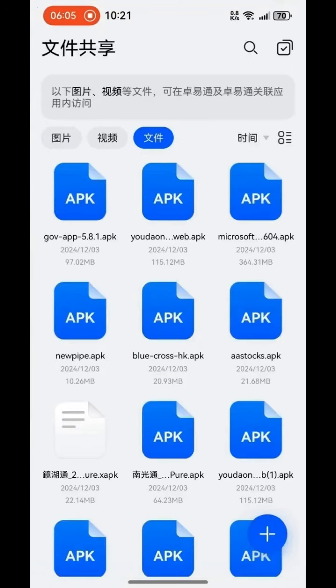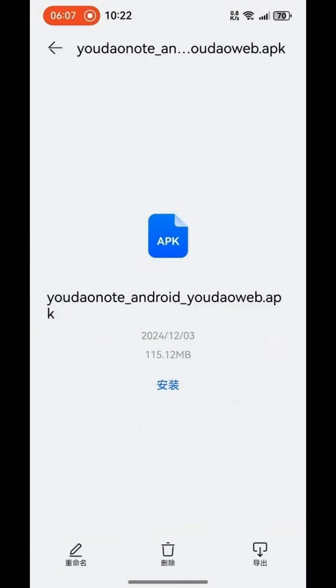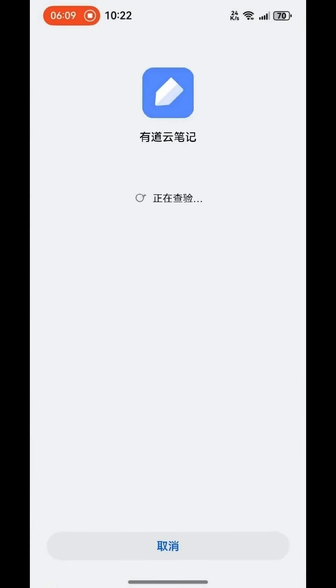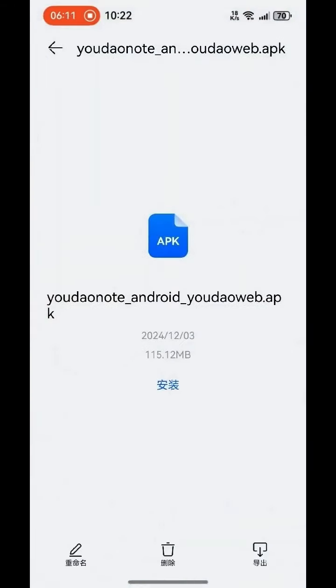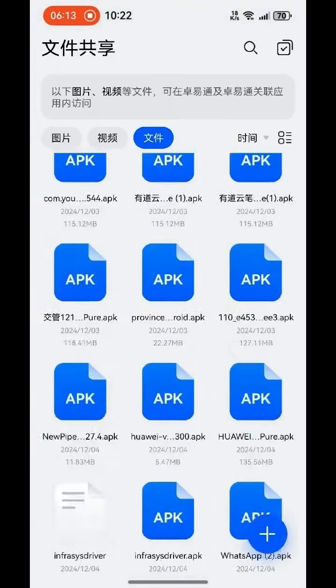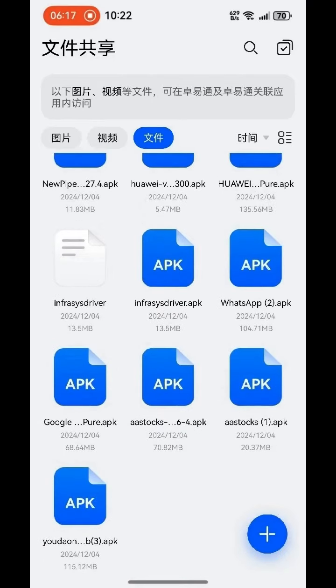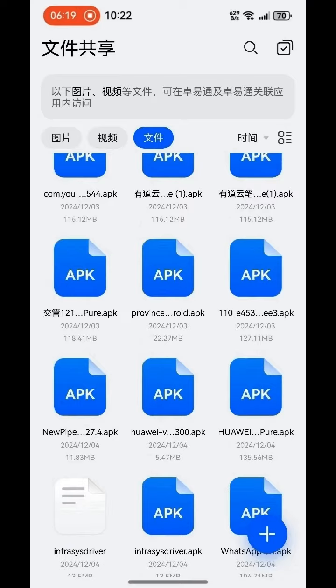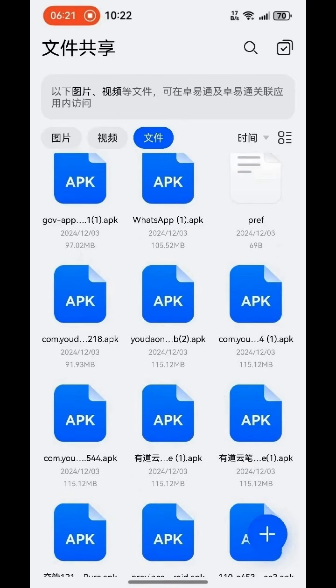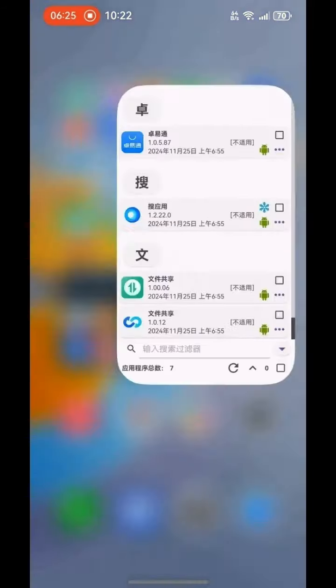Every app you can, it's like this. The app manager can see the Zhuoyitong and the 共享文件, the file share, and then you can click the file share, run it, and see the APKs you have downloaded, so you can install whatever APK you want. So it's convenient.